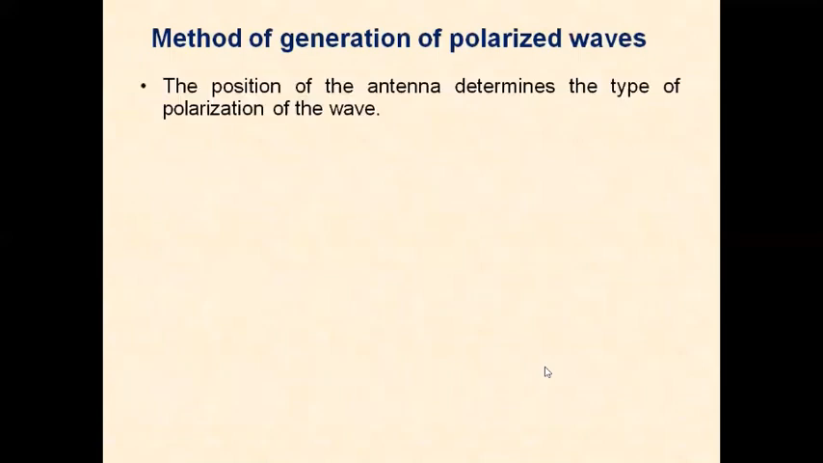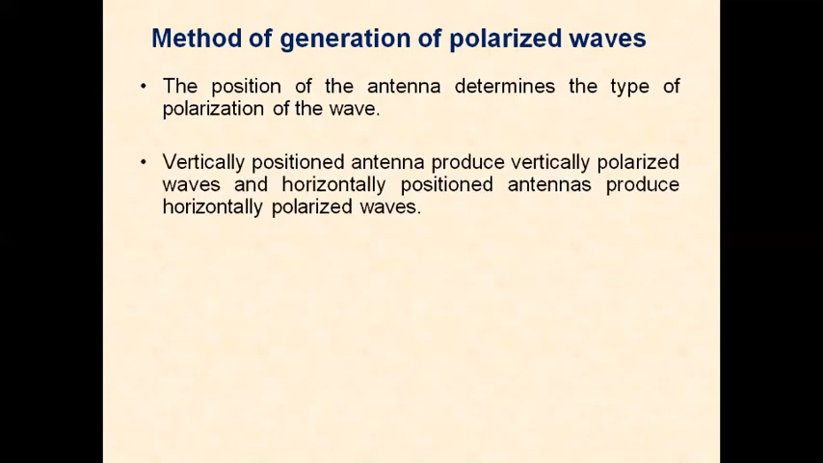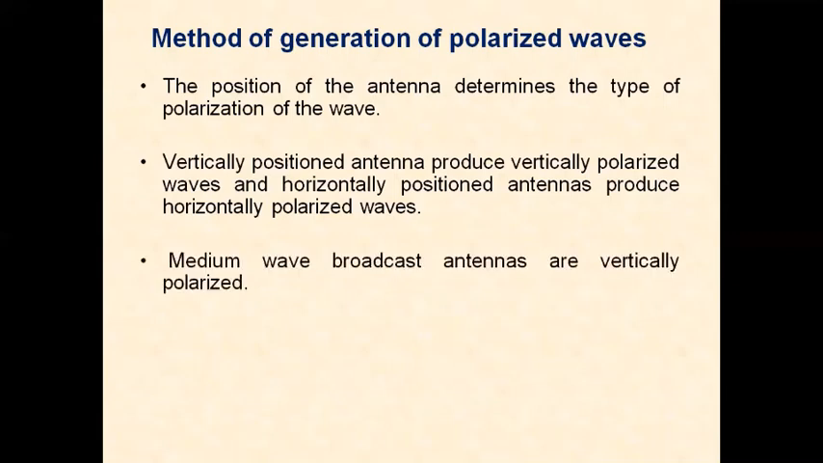Method of generating polarized waves. The position of the antenna determines the type of polarization of the waves. Vertically positioned antennas produce vertically polarized waves, and horizontally positioned antennas produce horizontally polarized waves. So if the antenna is placed vertically, it produces vertical polarization. When the antenna is placed horizontally, it produces horizontally polarized waves. Medium wave broadcasting makes use of vertical polarization.